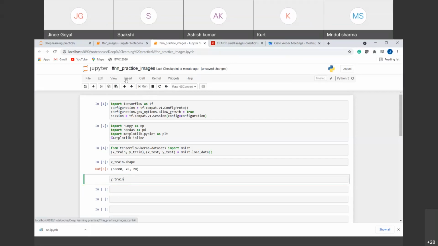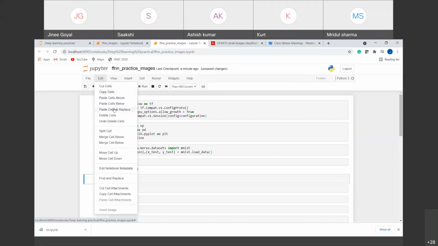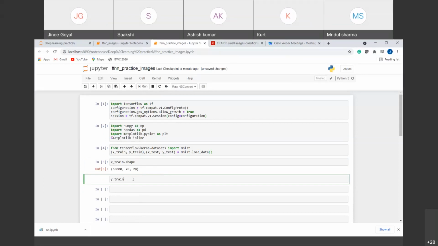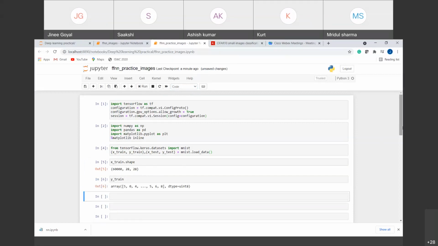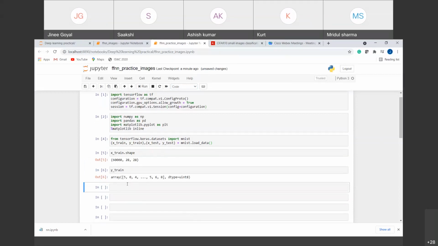Okay, I think we have converted into comment. Yes. Now, if I run this, you can see that we have different integers here: 5, 0, 4, 6, 8. So these are all the classes that we were talking about. That is, there are 10 classes from which we have to do the classification process.